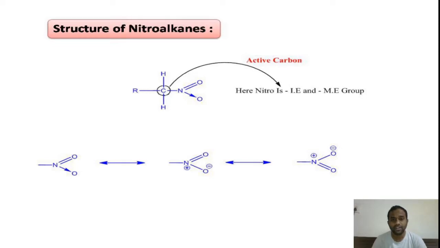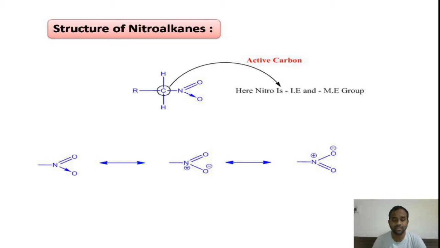So whichever carbon is attached to the powerful withdrawing group will become active. In the slide you can see I have marked the carbon that is attached to the nitro group as an active carbon. That carbon is very much reactive in the reactions. So if you look at the various reactions of nitroalkanes, the reactions will take place at this active carbon.